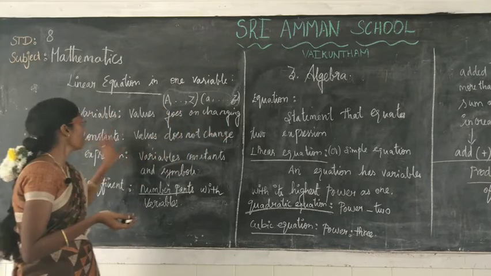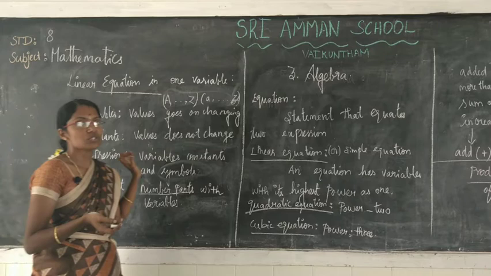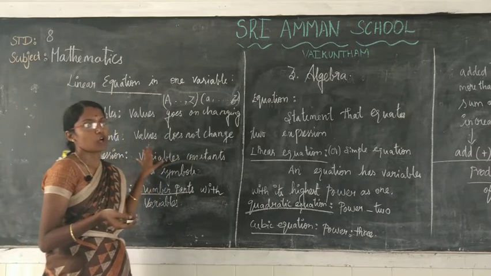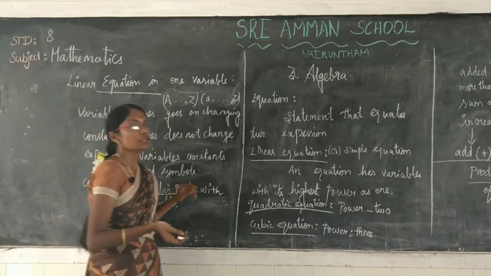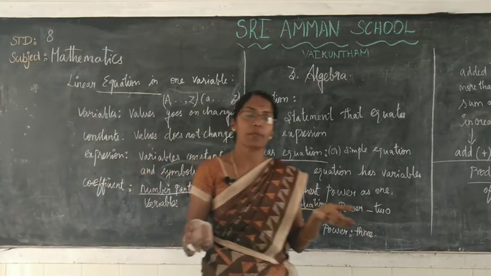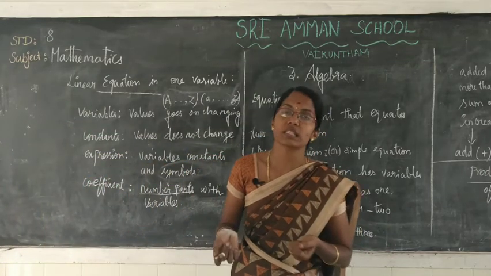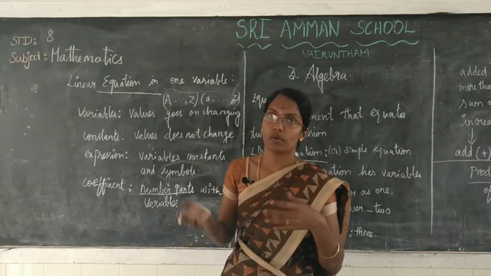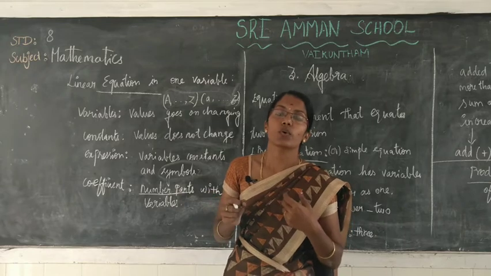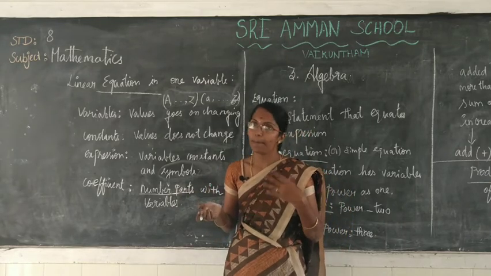Next one, constant. The values don't change. For example, suppose you are going to buy apple and banana from a market. Your mother knows the apple's cost.